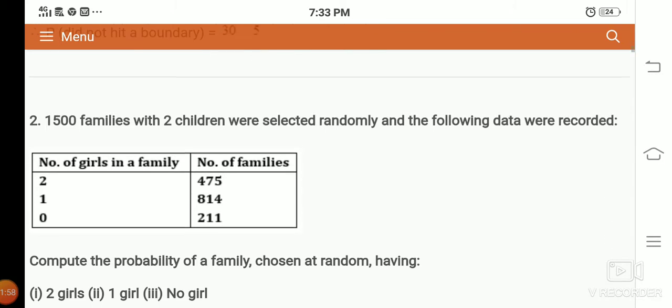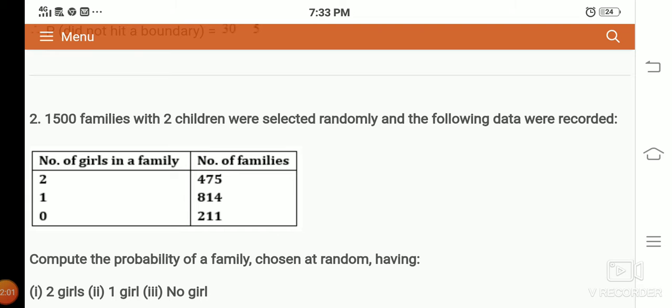Right. Next question. 1500 families with 2 children were selected randomly and the following data were recorded. Number of girls in a family: 2, 1, 0. Number of families: 475, 814, 211. Compute the probability of a family chosen at random having 2 girls, 1 girl, or no girls.